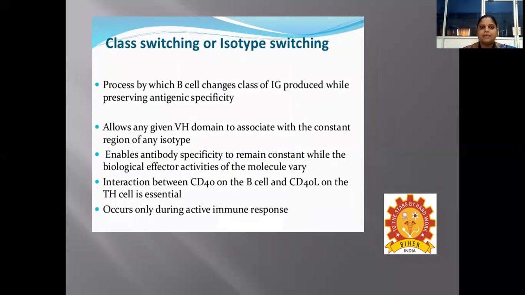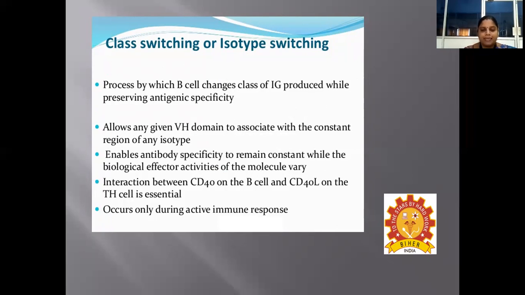So this is regarding the class switching or isotype switching. So here the B cell changes its class of immunoglobulin that is produced while preserving the antigenic specificity. It allows the VH domain to associate with the constant region of any isotype of the antibody.